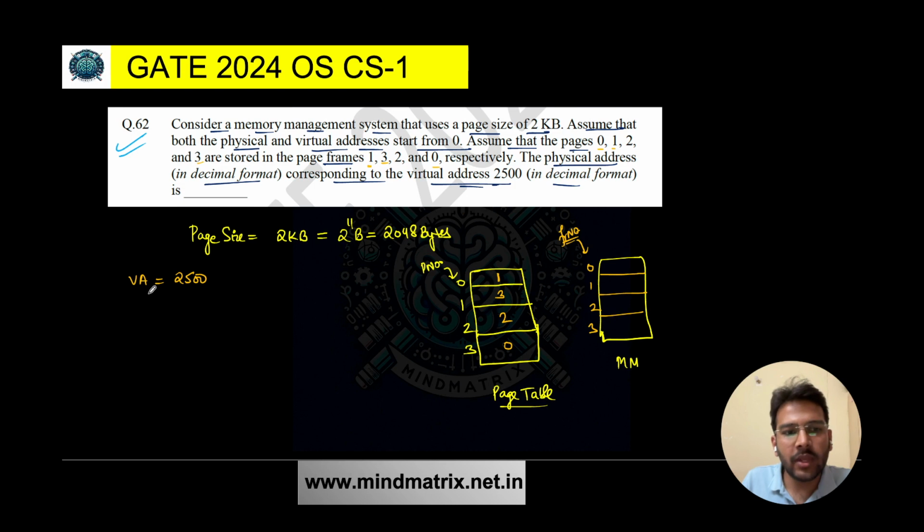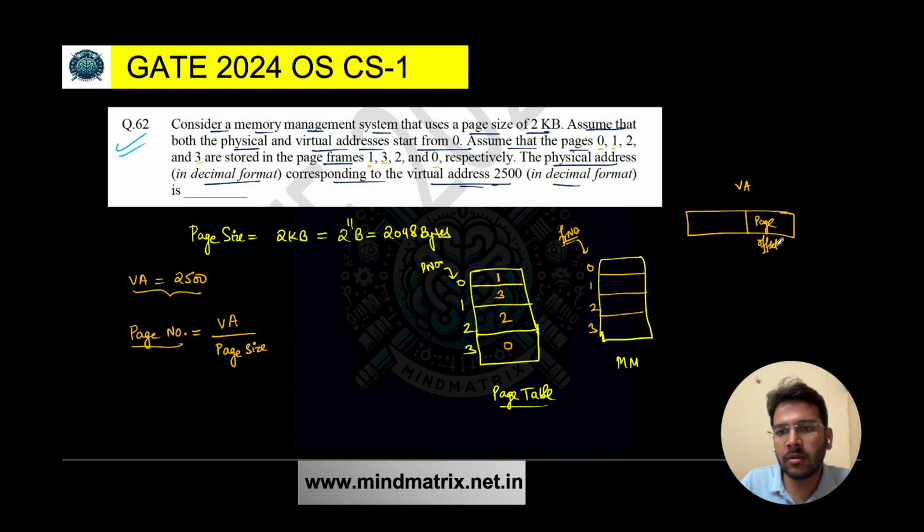It's very simple. The virtual address is given in decimal format. Carefully see here, we first have to find the corresponding page number. To find the page number, take the virtual address and divide it by the page size, because the virtual address is split into two parts, page number and page offset.